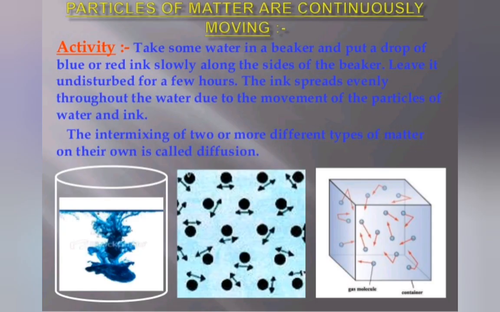Particles of matter are continuously moving. Take some water in a beaker and put a drop of blue or red ink slowly along the sides of the beaker. Leave it undisturbed for a few hours. The ink spreads evenly throughout the water due to the movement of the particles of water and ink. Intermixing of two or more different types of matter on their own is called diffusion.